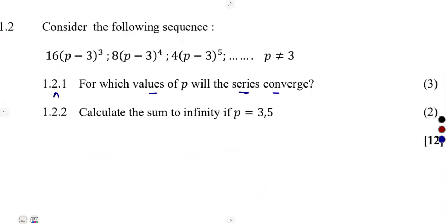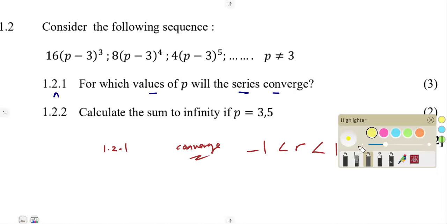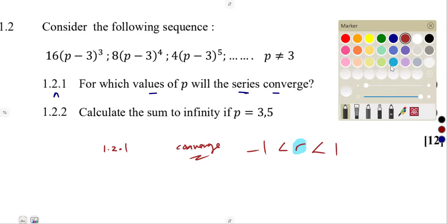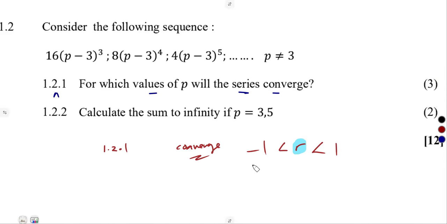All right, so for this to converge, remember the properties, guys. For us to have a convergent series, r must be greater than -1, but less than 1. r being the common ratio, the constant ratio, which we do not have.